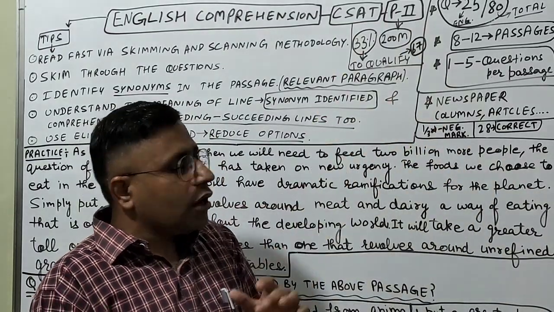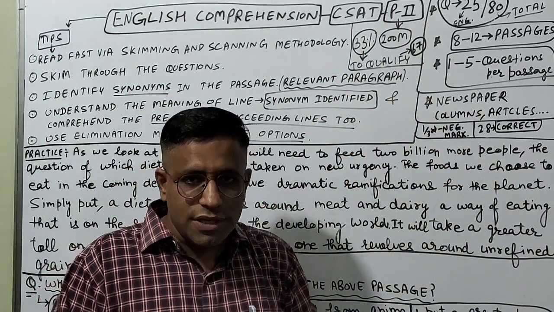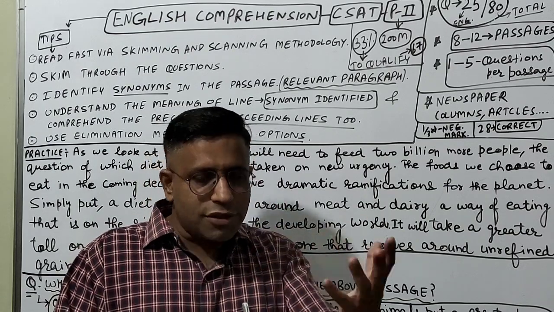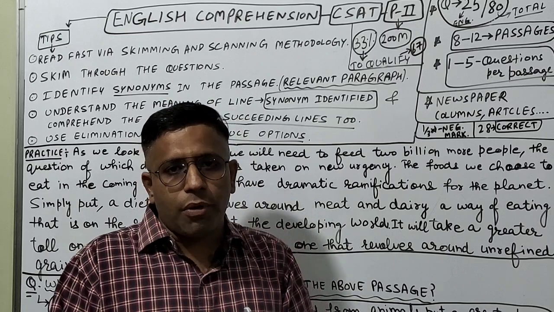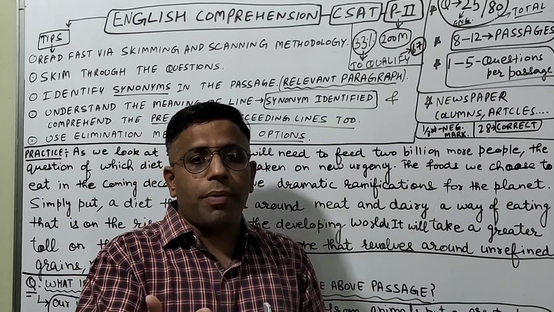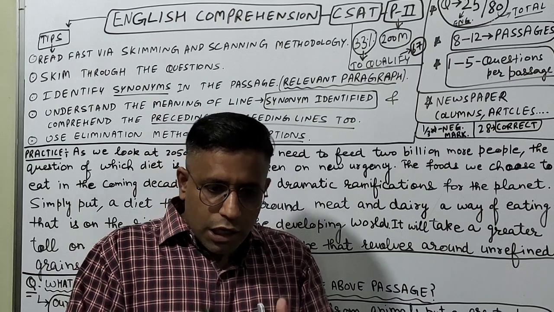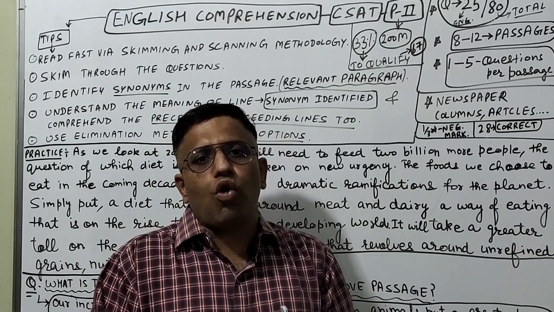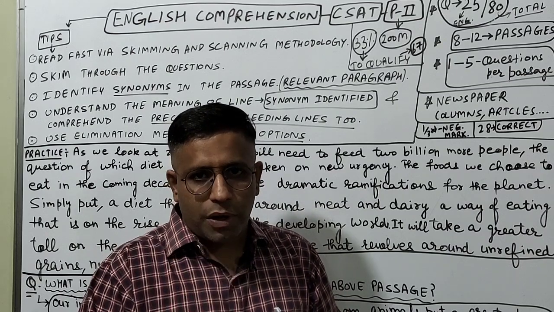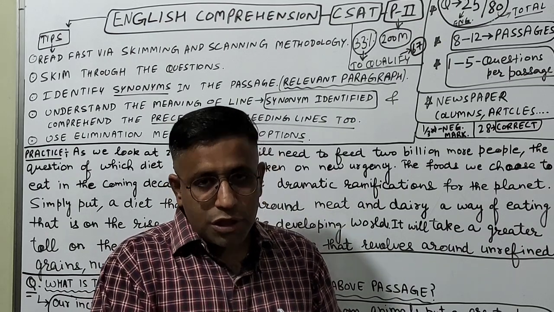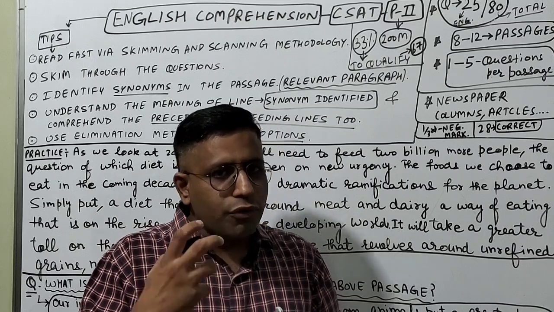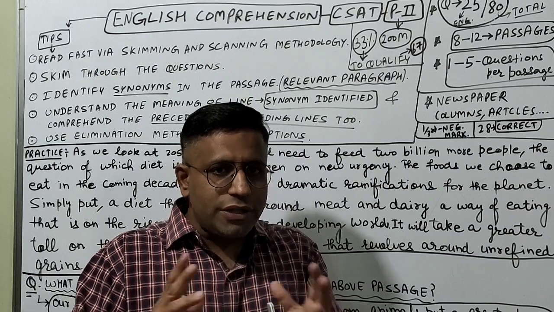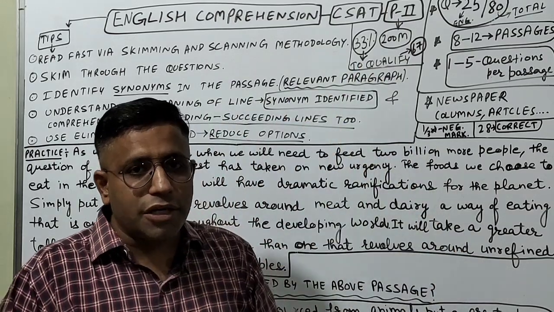So this was the very basic idea about the CSAT paper. And what are the three modules in the CSAT paper? First is English comprehension and its whereabouts. Apart from this, the reasoning part, and finally the quantitative aptitude. Now this video is going to be very helpful for students who are weak in quantitative aptitude, the maths part. A student who is good in English, number one, and secondly, there are a few topics which a student will comprehend in an easy way in the reasoning module. So easily a student can crack it with more than 33%.